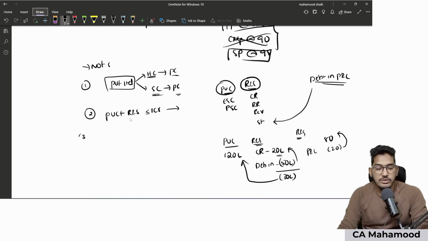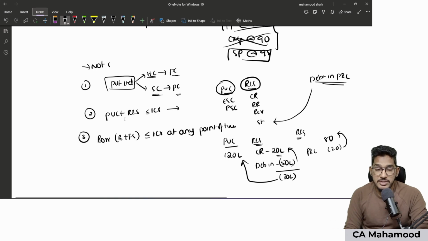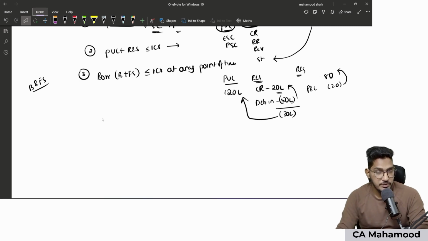Understood? Now, coming to the third point, borrowings from banks and financial institutions shall not exceed 1 crore at any point of time during the financial year. Very important thing, at any point of time. Now, there are some special points which we need to pay attention to here. Borrowings from only banks and financial institutions are required to be considered. Borrowings from individual persons will not be considered. Borrowings only from banks and financial institutions will be considered.